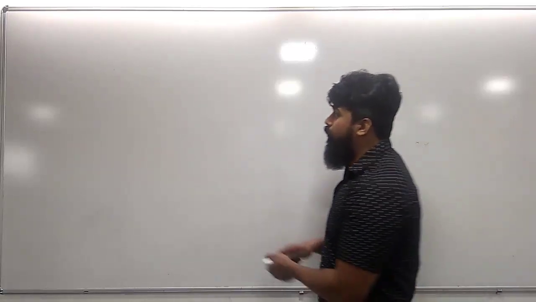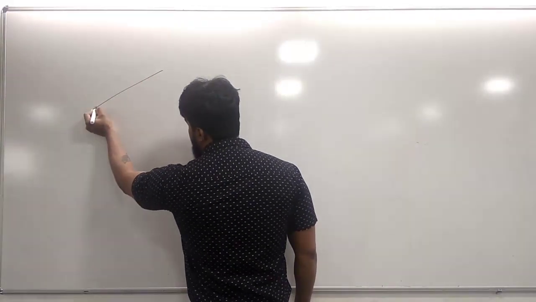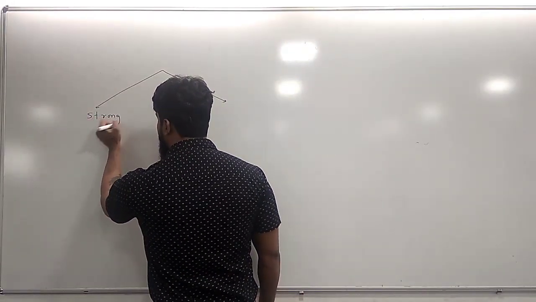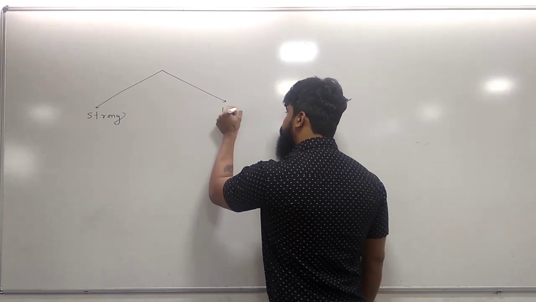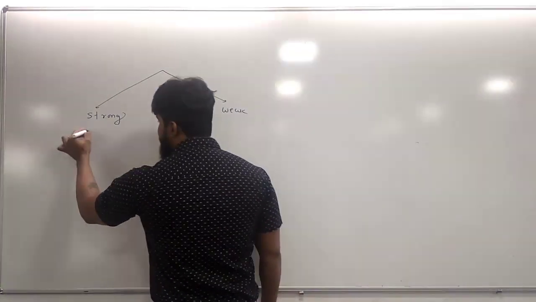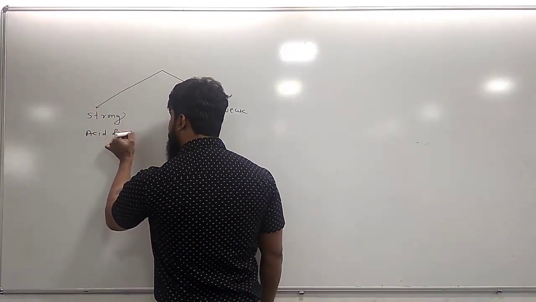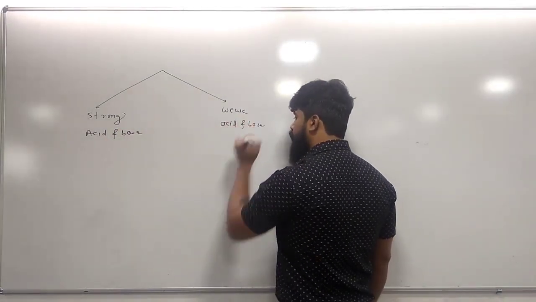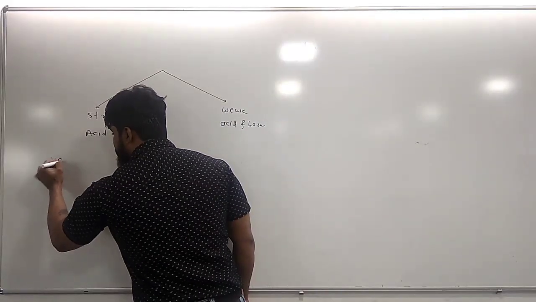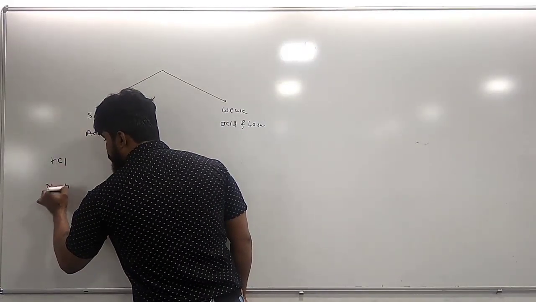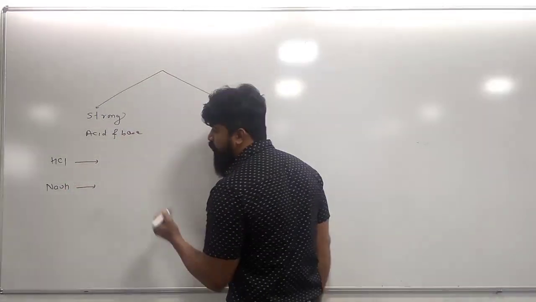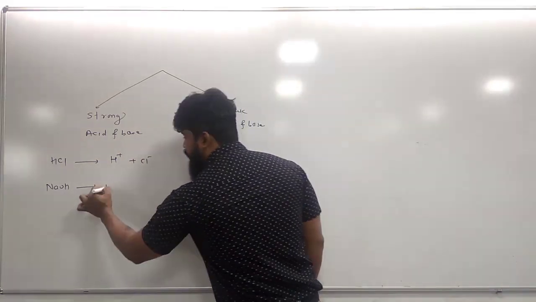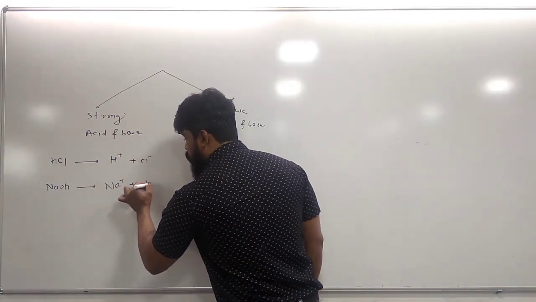ionization. So, depending on the degree of ionization, acids and bases are of two types: strong and weak. Strong acid and base, weak acid and base. HCl, NaOH. HCl is an example of a strong acid. HCl dissociates almost completely into H plus and Cl minus, and NaOH dissociates into Na plus and OH minus.